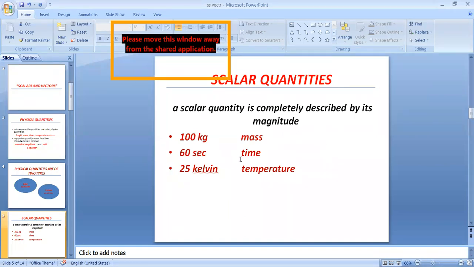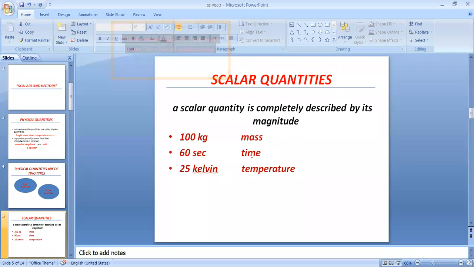Is there any direction for time? Can you say 60 seconds in east, 60 seconds in right, 60 seconds in left? No. Same for temperature. Can you say 25 Kelvin temperature right, 25 temperature left? No direction.